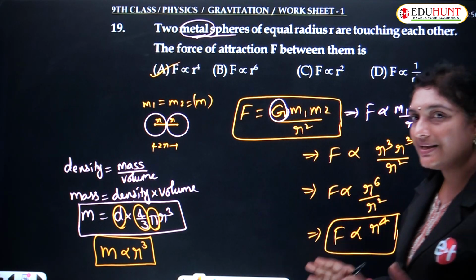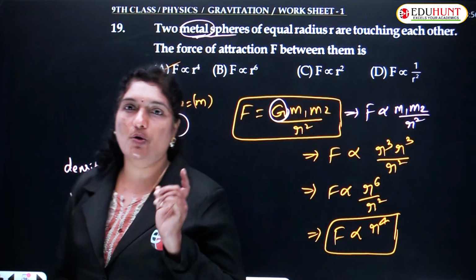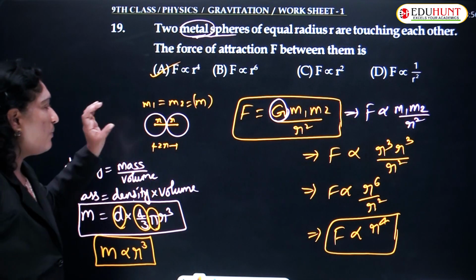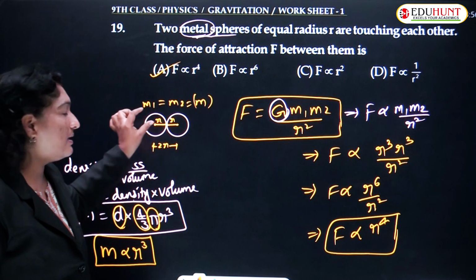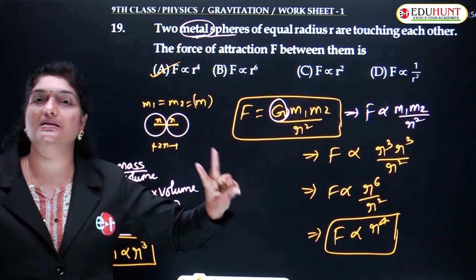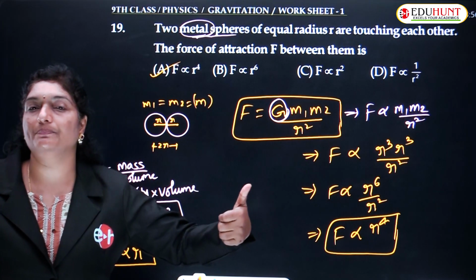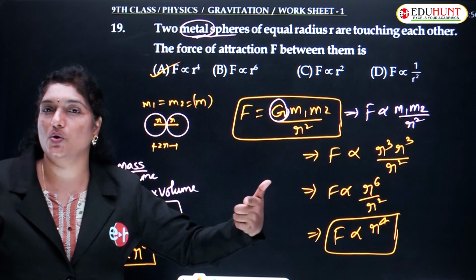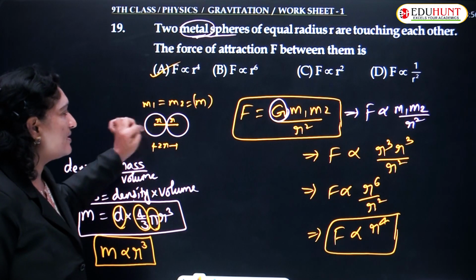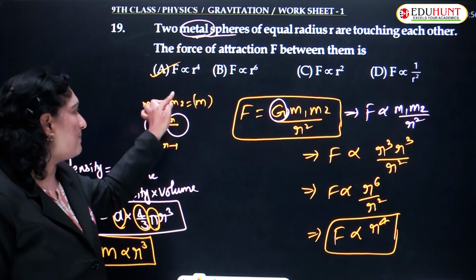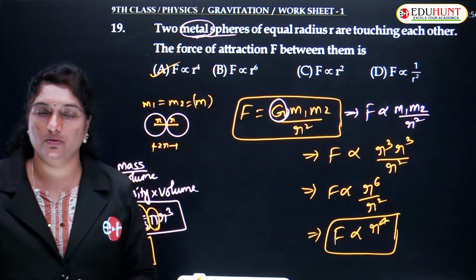I hope it is clear, but still I'll repeat the same concept once again. What we have considered is two metal spheres, which means made up of the same material and having the same radius. Let us suppose the mass of the first body is M1 and the mass of the second body is M2.